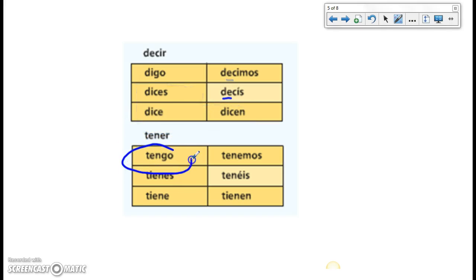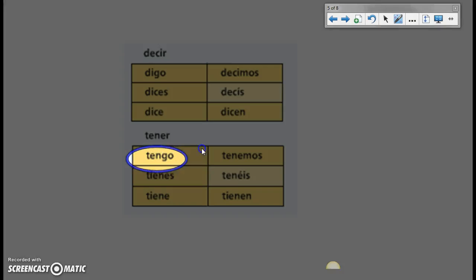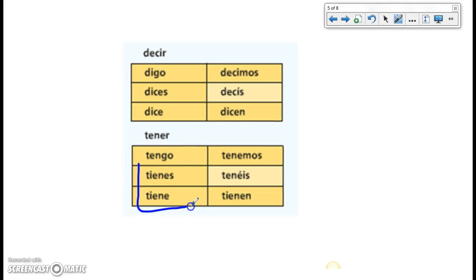Tener works very similarly. Besides being a go verb, it's also kind of a shoe or a boot. The E goes to IE inside of the boot. And then outside of the boot, no change. E stays as E. Decir, by the way, significa to say o to tell. Y tener significa to have. To have, not the helping verb to have, but to have as in to own something or to possess something.